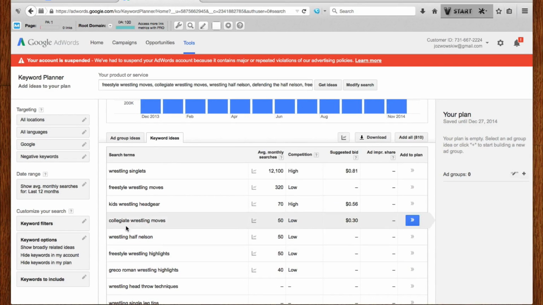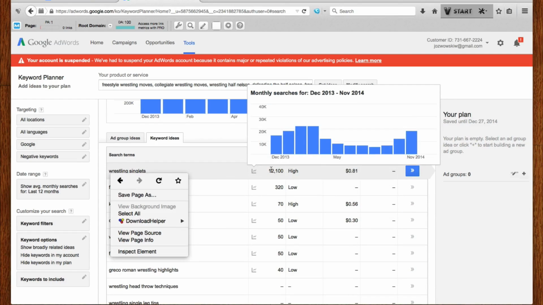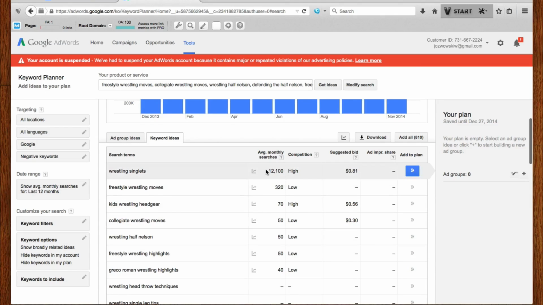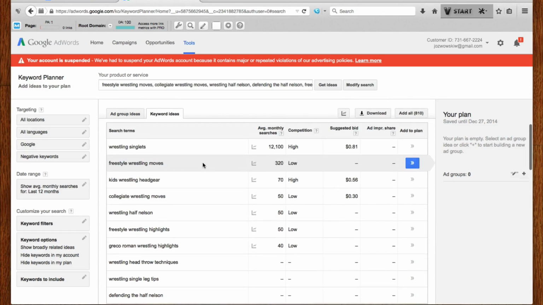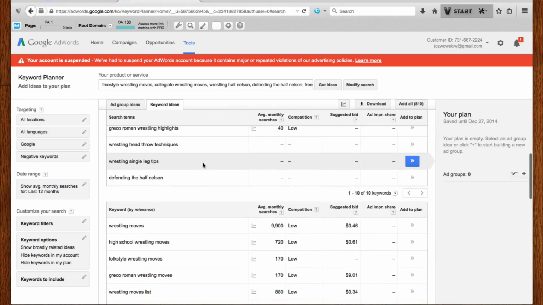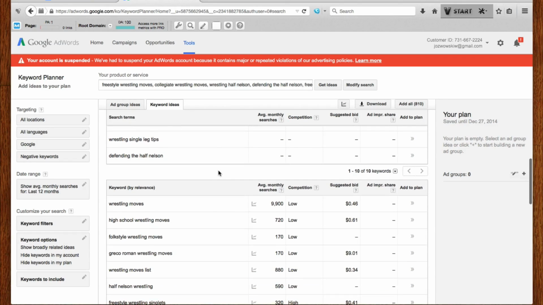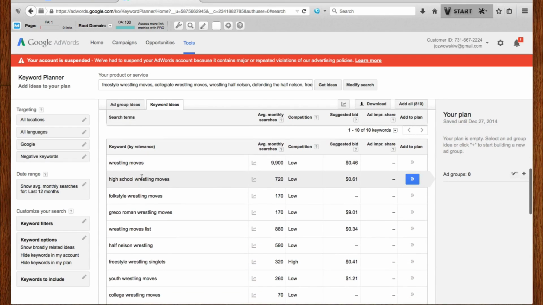We start ranking for these, and then we're able to go out there and rank for keywords like wrestling singlets, which Google is saying gets over 12,000 searches a month, and we can easily monetize that keyword, right? Or wrestling headgear, which was another competitive one that we didn't put on the list. But these are all pretty good keywords. Here's another good suggestion: high school wrestling moves. So I'm just going to go ahead and add that to the list.